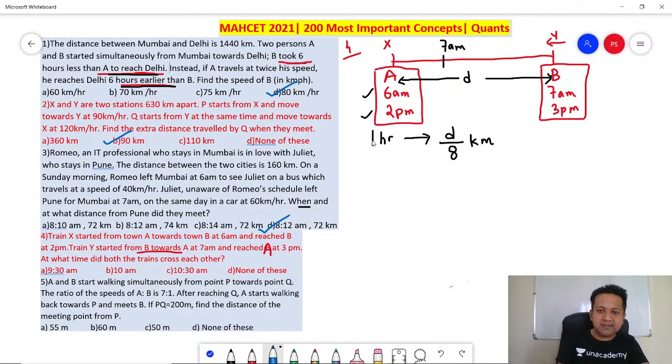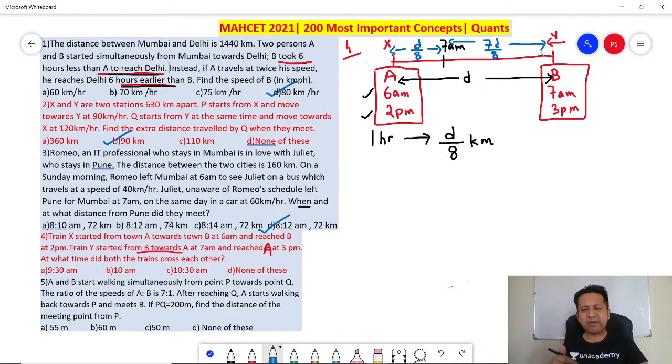Perfect. It means from 6 a.m. to 7 a.m. A has covered this distance, D by 8. So what is the remaining distance? 1 minus D by 8 is 7D by 8. Perfect, and you are all set. 7D by 8. Right? So can you get the answer now?